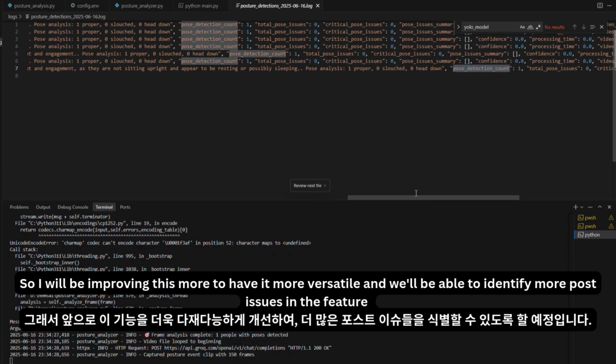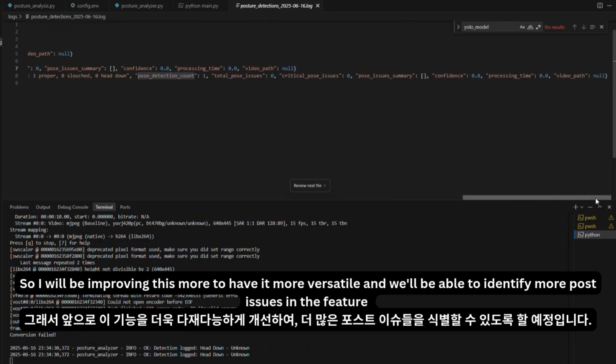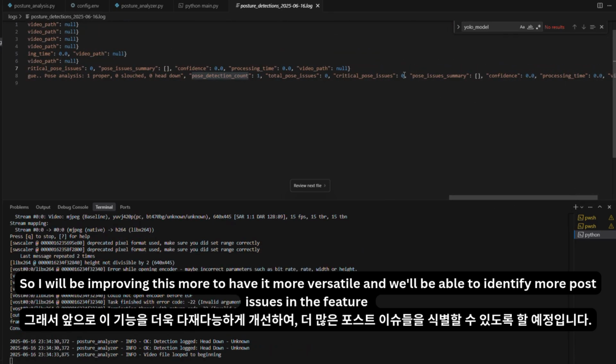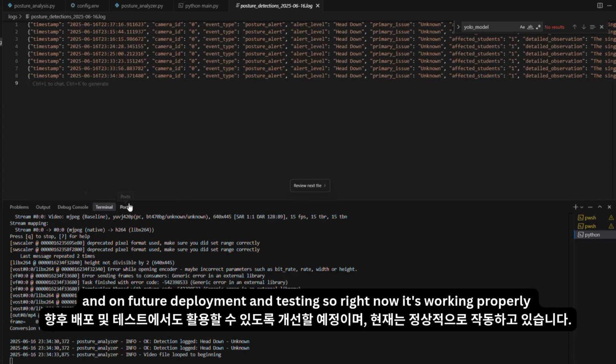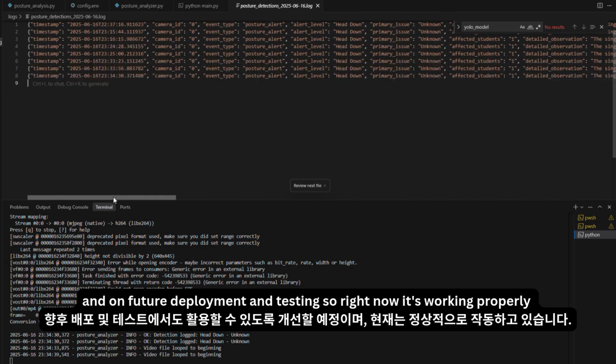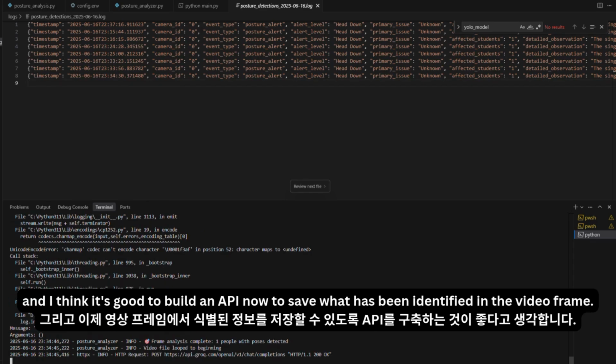I will be improving this more to make it more versatile and able to identify more pose issues in the future and on future deployment and testing. Right now it's working properly and I think it's good to build an API now to save what has been identified in the video frame.